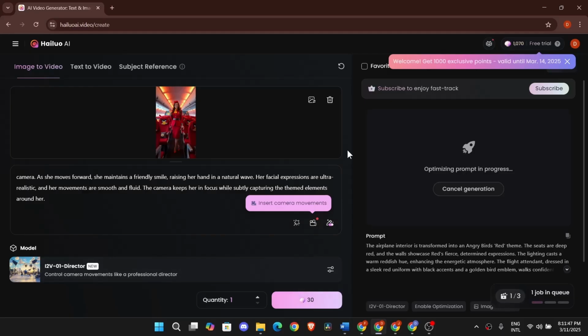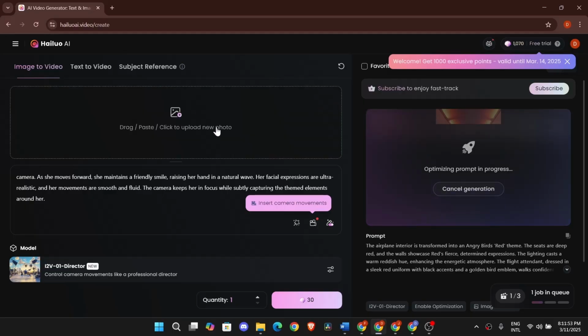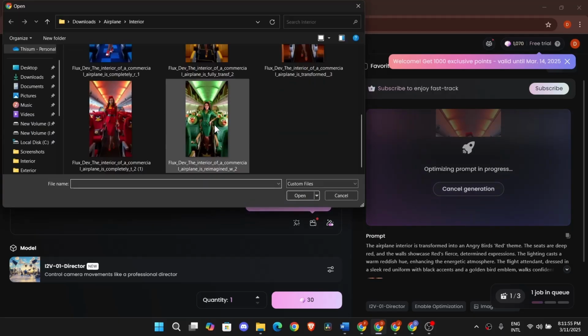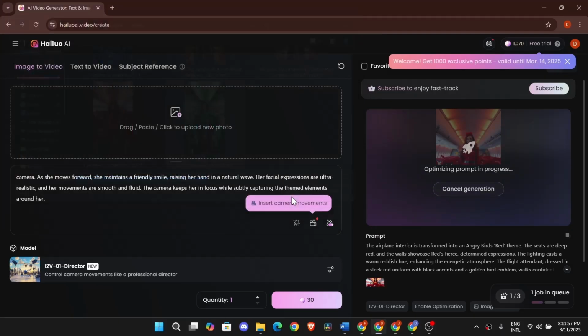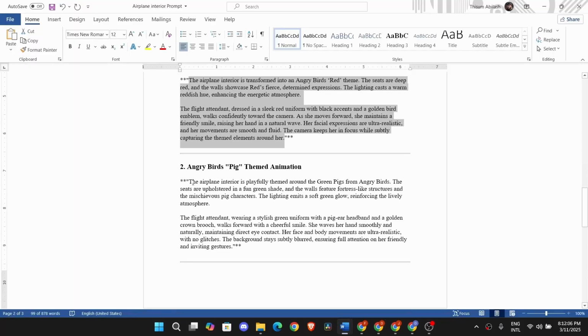This prompt describes the camera movement of the video and some extra details like animating the air hostess. So like that way, I will use the prompt relevant to the image and generate the rest of the videos.